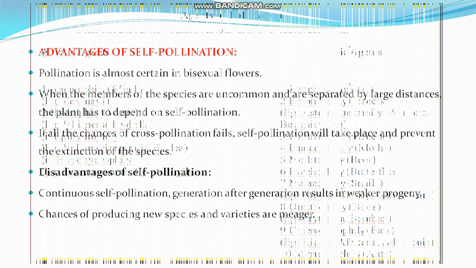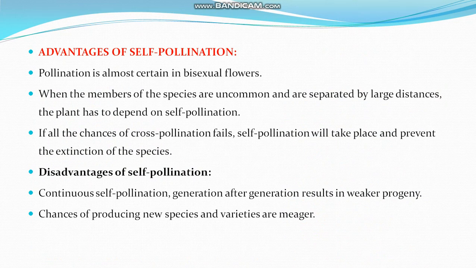Next, advantages of self pollination. Pollination is almost certain in bisexual flowers. When the members of the species are uncommon and separated by large distances, the plant has to depend on self pollination. If all chances of cross pollination fail, self pollination will take place and prevent the extinction of the species. Disadvantages of self pollination: continuous self pollination, generation after generation, results in weaker progeny. Chances of producing new species and varieties are minor.